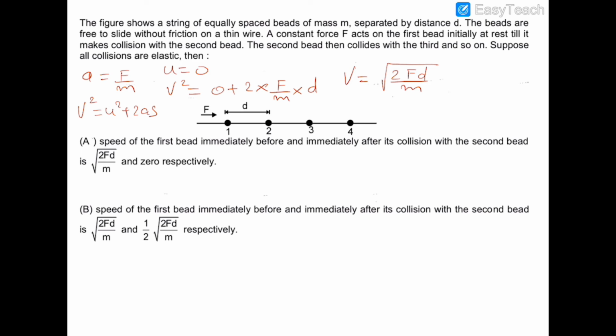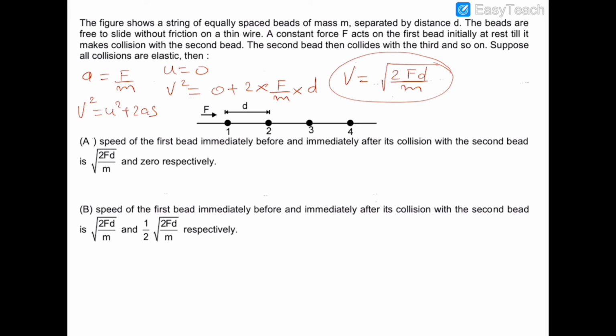This is the velocity with which it will approach bead 2 just before the collision. As we know, in the case of elastic collisions, when equal masses collide elastically, their velocities get interchanged. So bead 2, which is at rest initially, will start to move with the velocity with which bead 1 is approaching, and bead 1 will come to rest immediately after the collision.